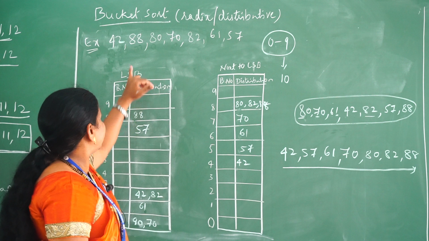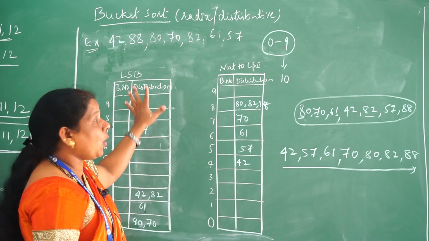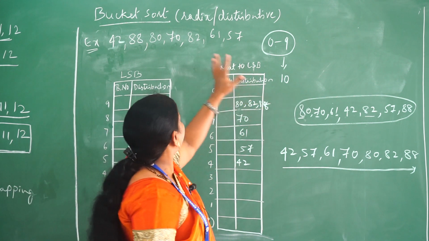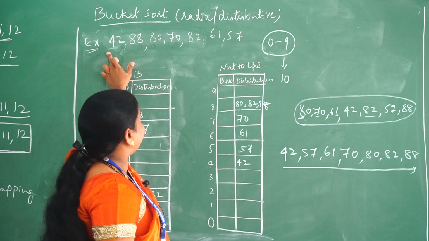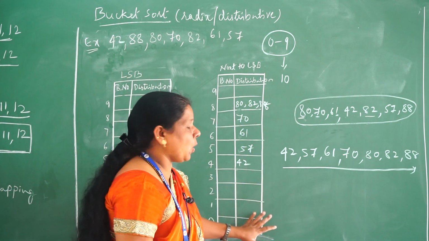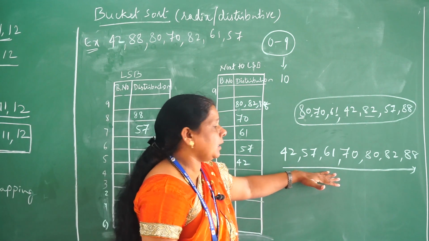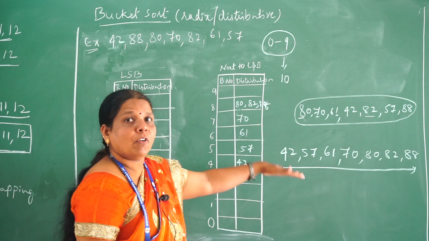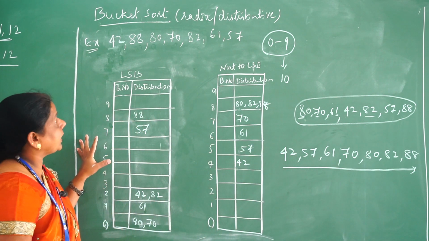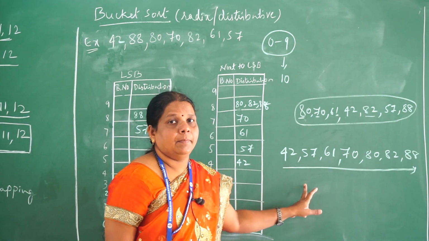By the first least significant digit pass alone, it is not possible to get all values in order, but with the next digit, if you place all the elements into the respective buckets, then we are able to make the entire array an ordered list. So by applying this kind of bucket sort, we can make a sorted list of a given array. Thank you.